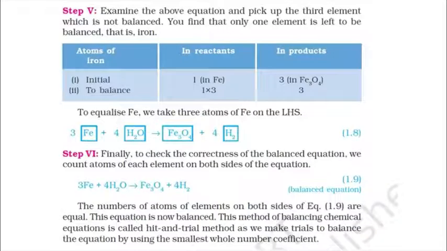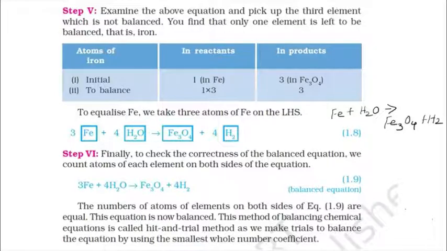Now we are moving on. I just wanted to give one more example. Iron plus water gives rise to, when iron reacts with water, we get ferric oxide Fe3O4, and hydrogen. So this is the skeletal chemical equation or unbalanced equation.